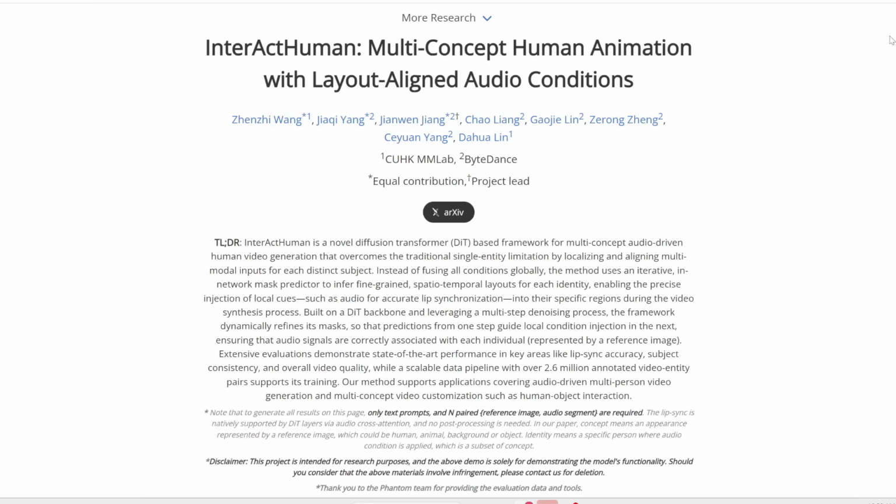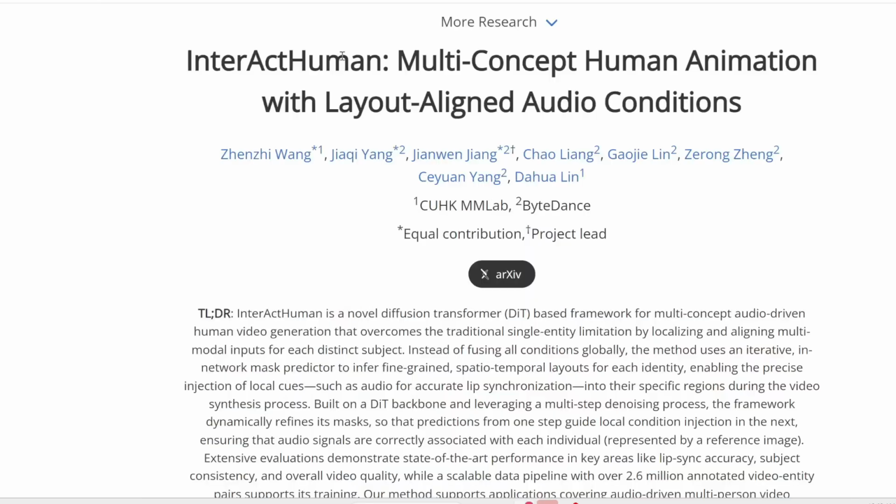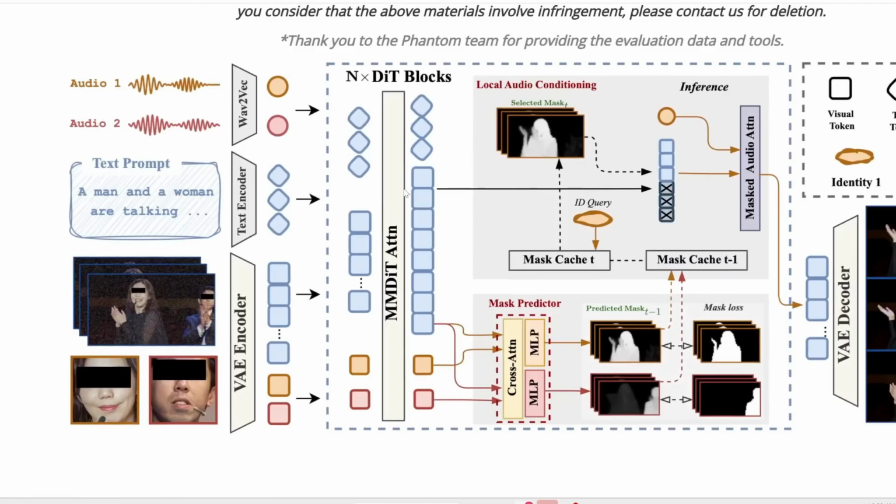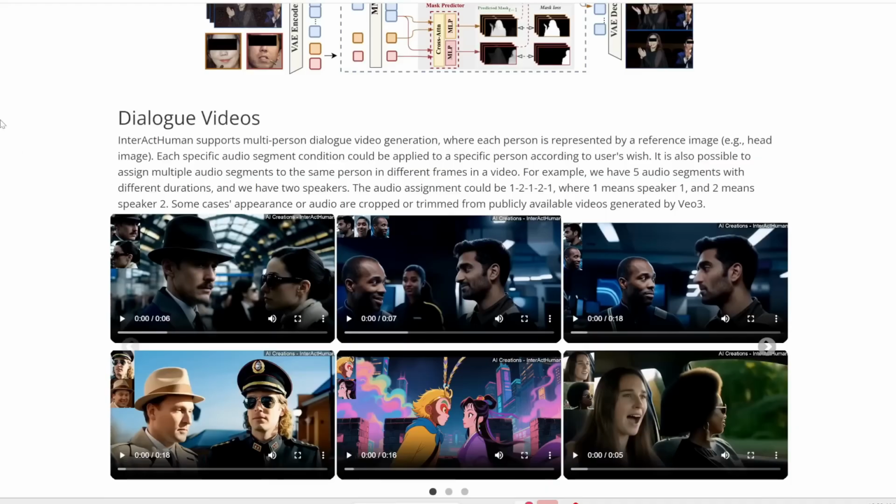First up, Bytedance came out with something this week that's kinda like Veo3, but it gives you way more control. It's called Interact Human, and it requires 3 main inputs: reference images of a person or object, audio clips for their speech, and a text prompt to set up the scene. It can generate a video of these reference characters speaking the audio. Take a look at a few of these examples.